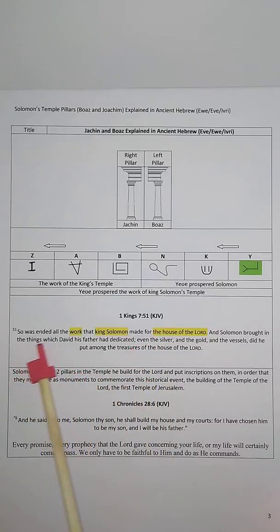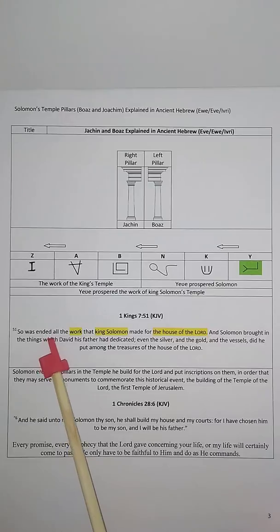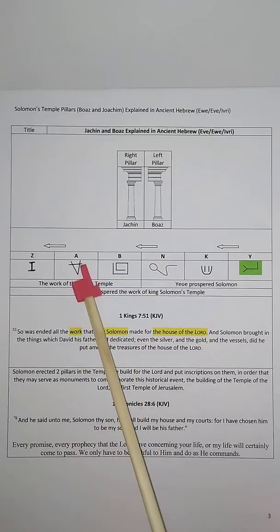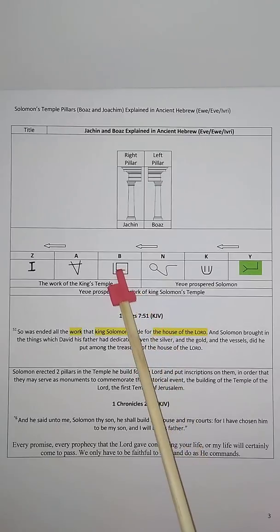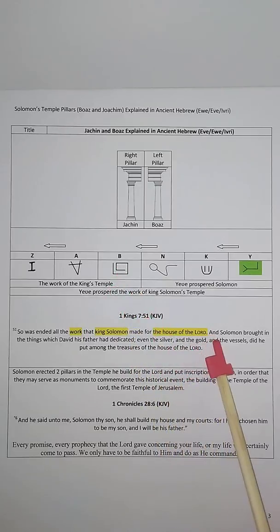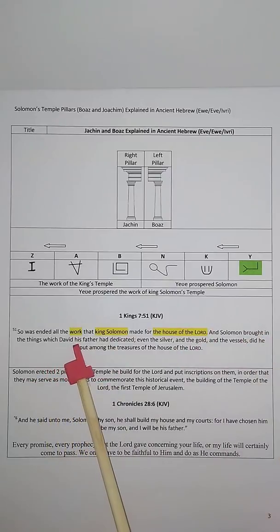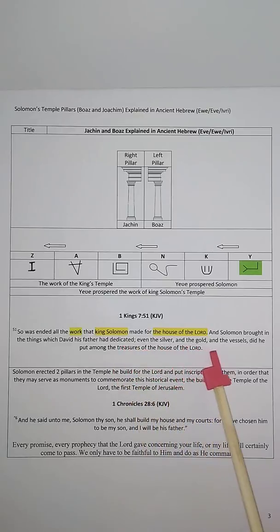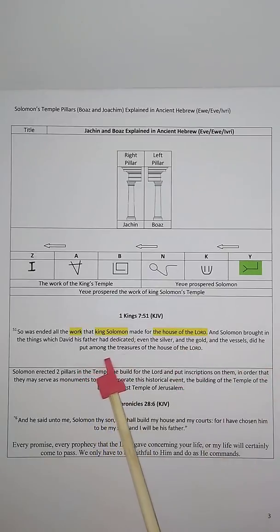It reads, quote, "So was ended all the work," okay, that's the Z, the work, the labor, "that King Solomon," that's the king here, the A, "made for the house," that's the house of the Lord, the temple. "And Solomon brought in the things which David his father had dedicated, even the silver and the gold and the vessels did he put among the treasures of the house of the Lord."